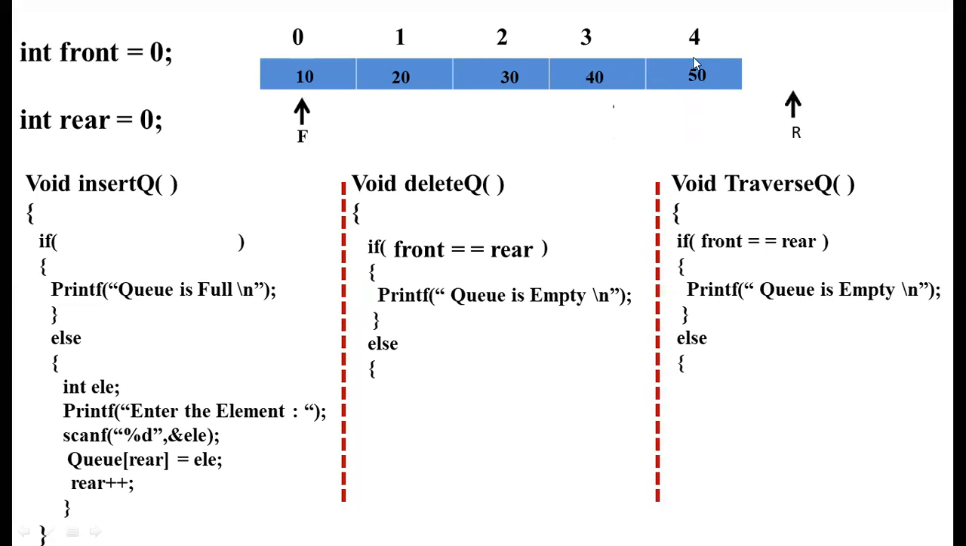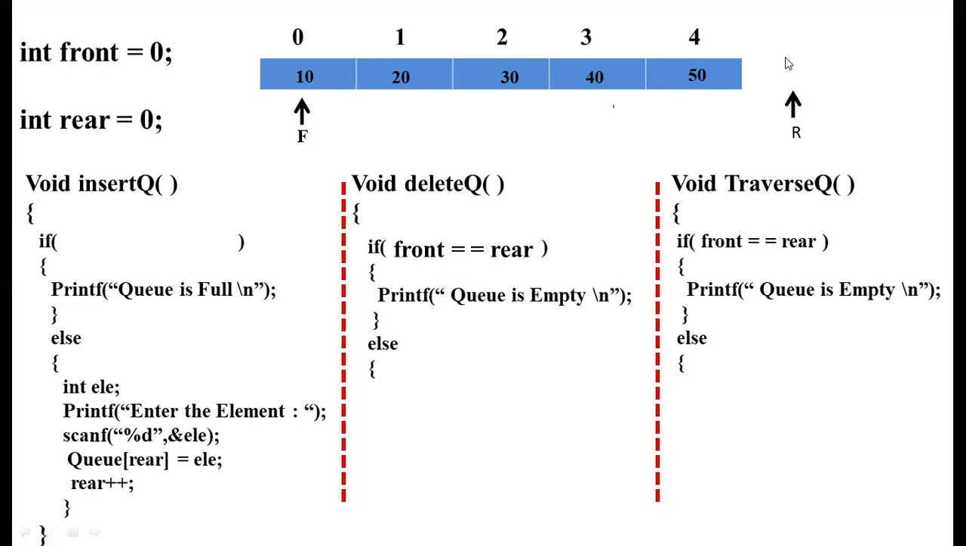So here the index value of the rear will be 5 and it will move to the sixth location, which is out of the queue. When we try to insert the fifth element, say 50, in this position, the rear value becomes 5 and it will shift to the sixth location, which is not present. So here the index value will be 5. So clearly the queue is full.